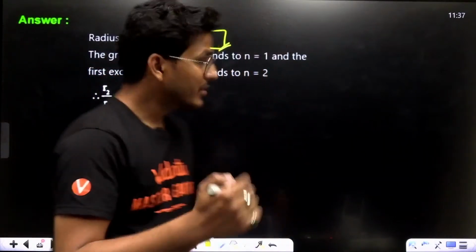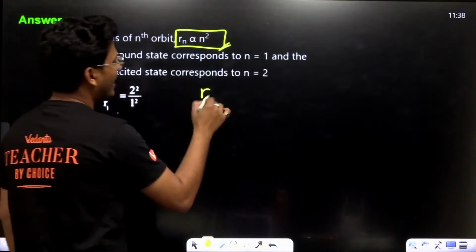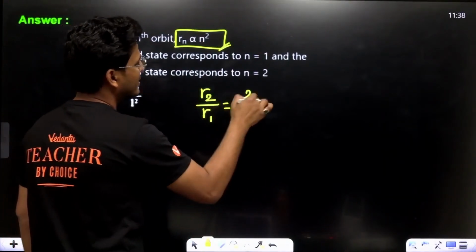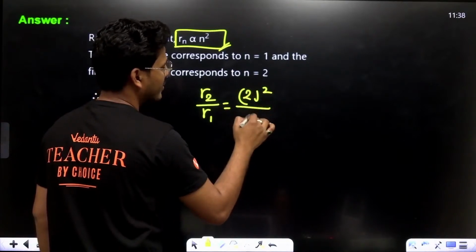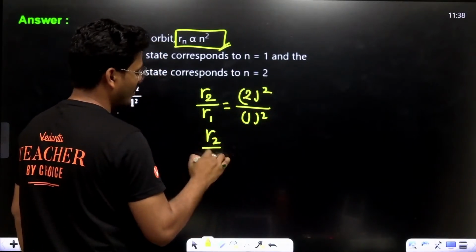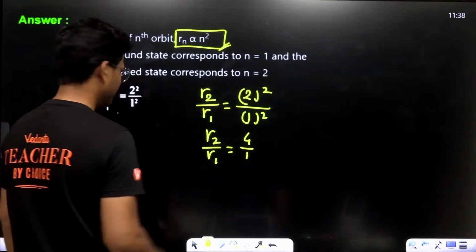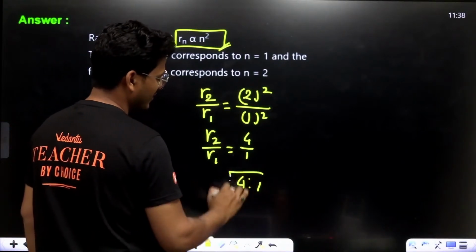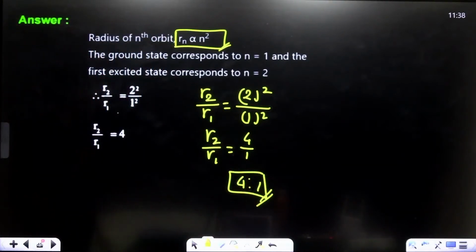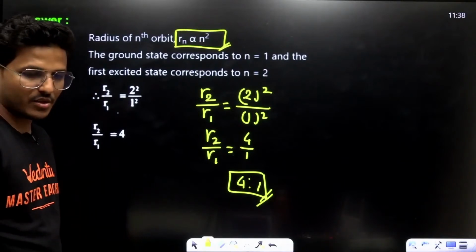So, R2 upon R1 is square of 2 upon square of 1. That is R2 upon R1 is 4 upon 1. That means the ratio is 4. Okay, fine.